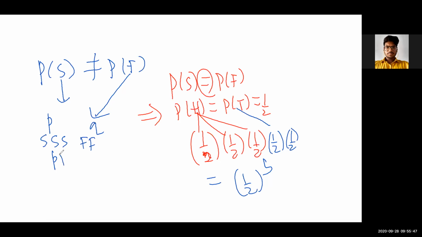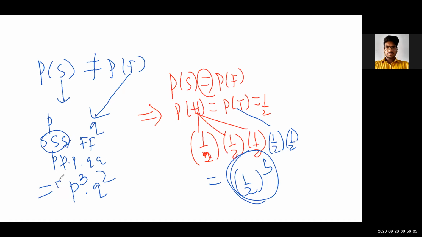So 1 success here, 1 success here, 1 success here, and then failure. So you cannot have it like this. You have to have p to the power 3, q to the power 2, okay? And you multiply the combination. If it is 3 out of 5, then you multiply by 5C3. So this is the difference, okay?